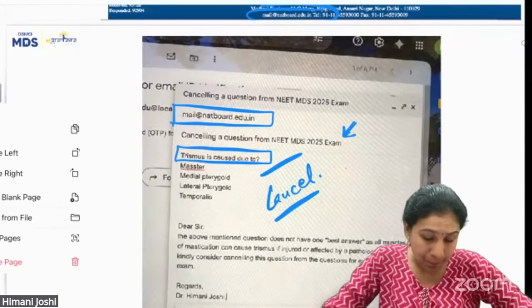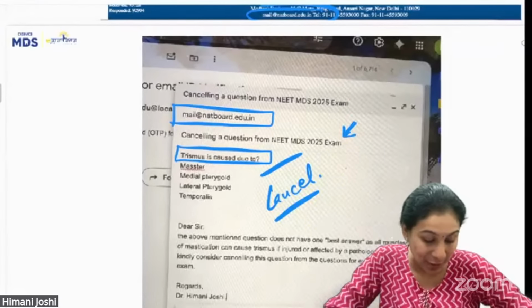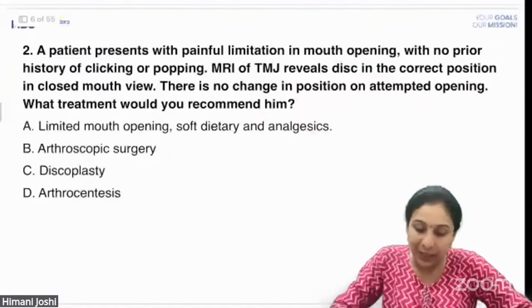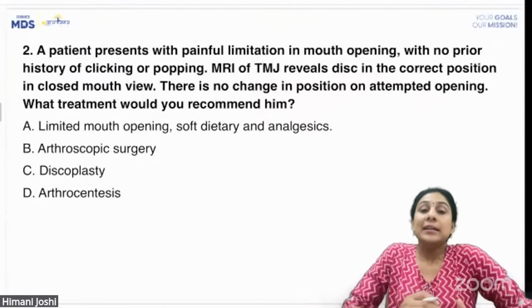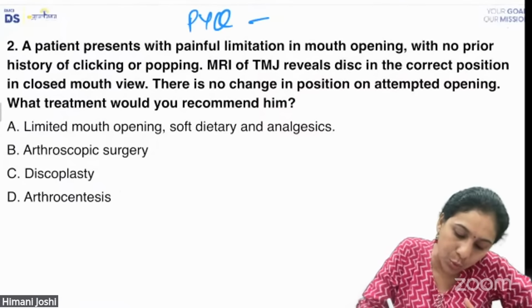All right. Now, don't think every question was like that. A lot of correct questions, a lot of good questions here. So let's begin with the other questions in oral surgery. The next question is a repeat question. It is a PYQ. Repeat.